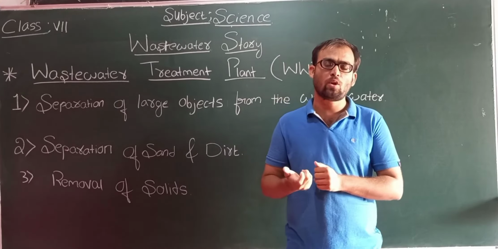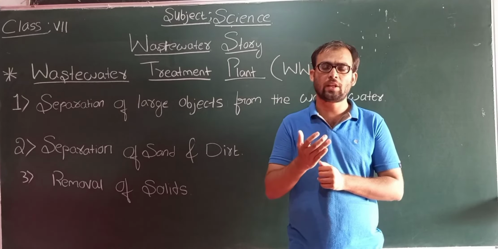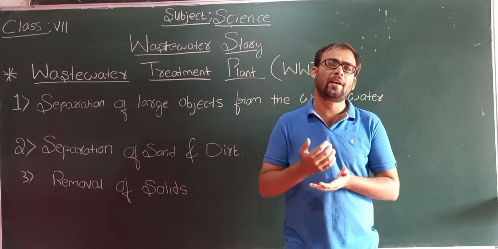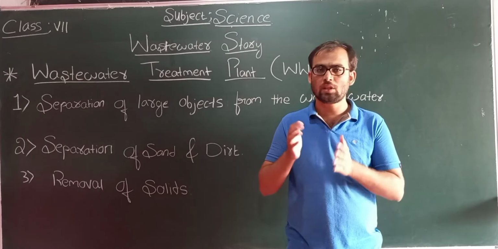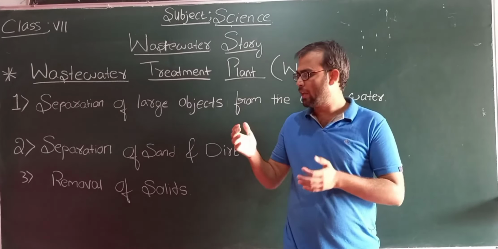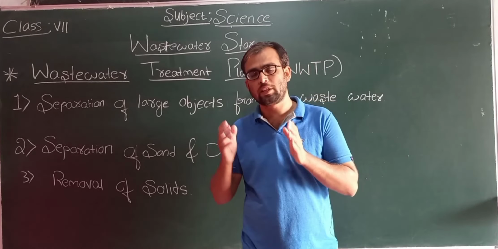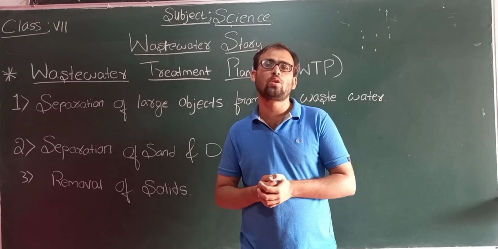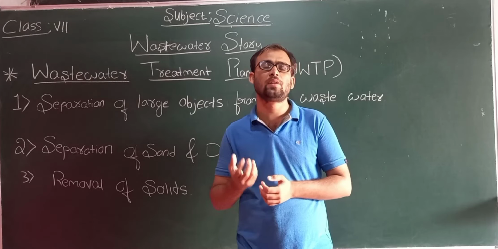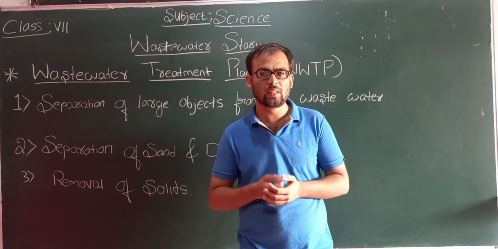Why is it decreased? Because if the speed of the water is decreased, this allows the sand and dirt objects to settle at the bottom. So as the speed of the water is decreased in this tank, the sand and grit particles will settle down at the bottom.